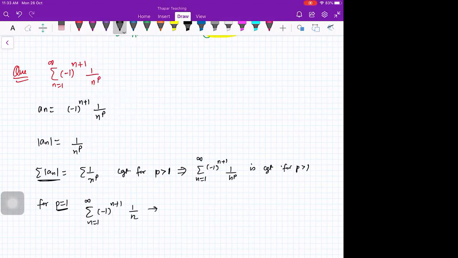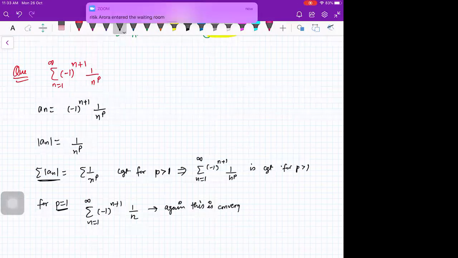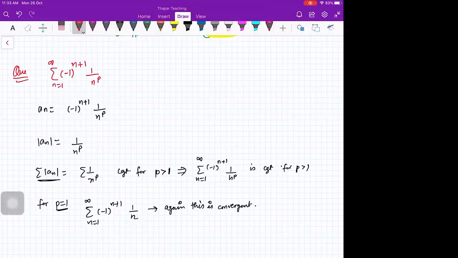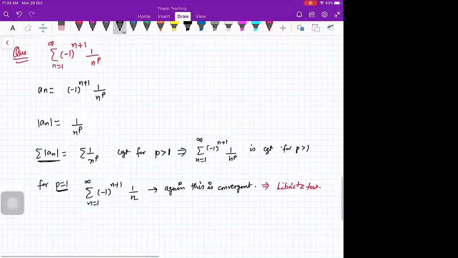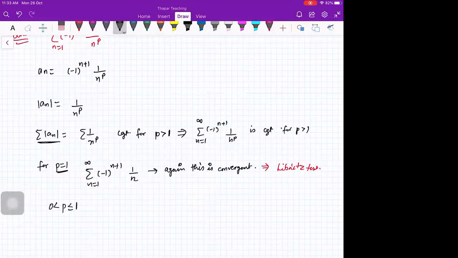Again, this is convergent. Which test, beta? Can you tell me which test, why this is convergent? This is convergent by Leibniz test. And what about p less than 1? Can you tell me what about this, when 0 is less than p less than or equal to 1?